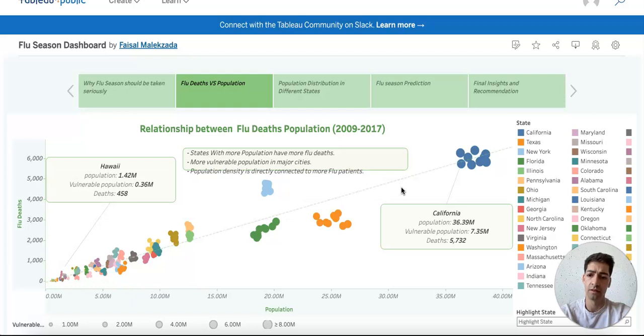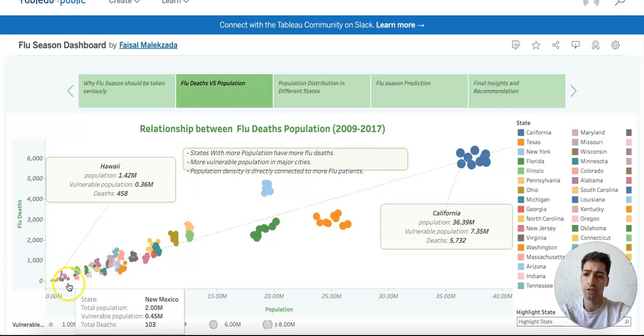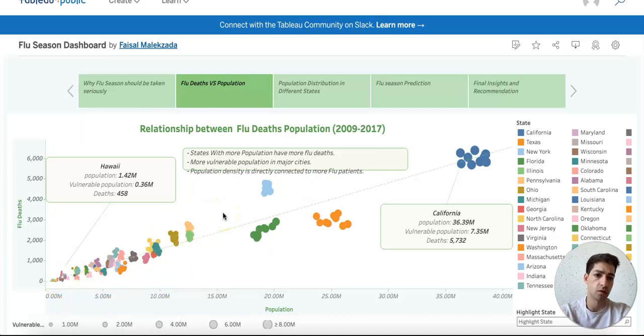And since there's a direct relationship, we can also see from these bigger circles, which show the number of vulnerable population, that states with higher population also have a high vulnerable population, whereas in states with lower population, the circles are also small, showing that the number of vulnerable population is also smaller.